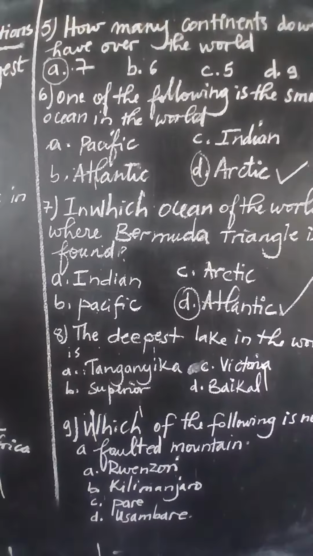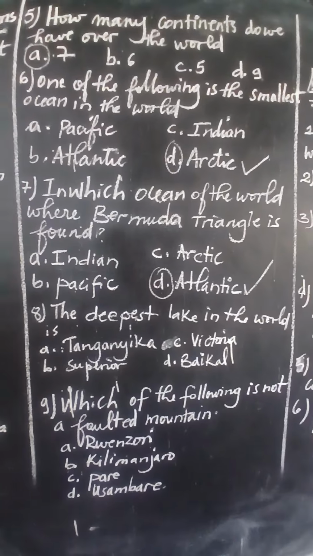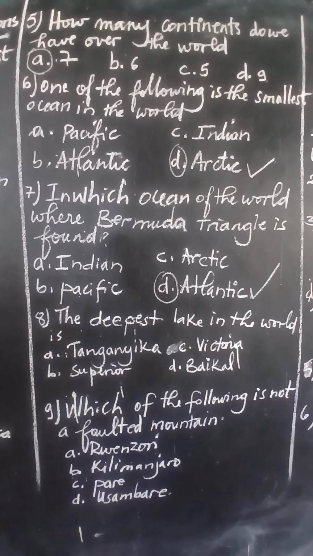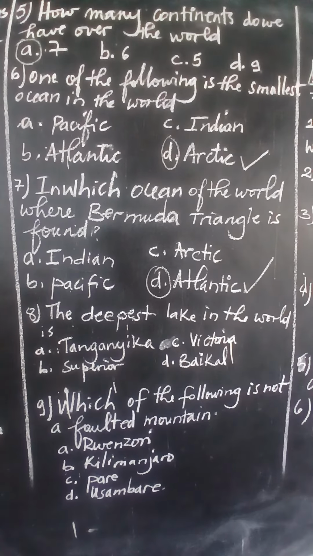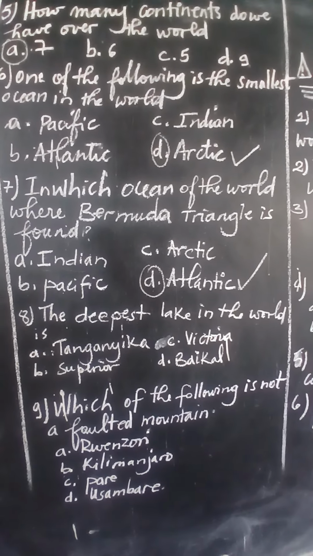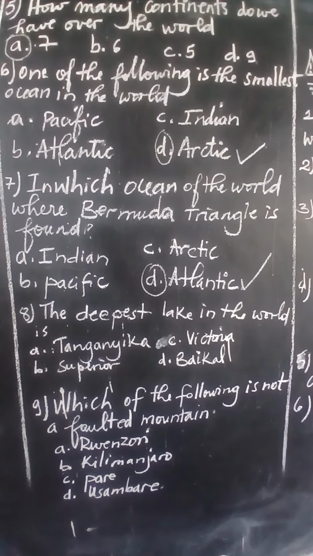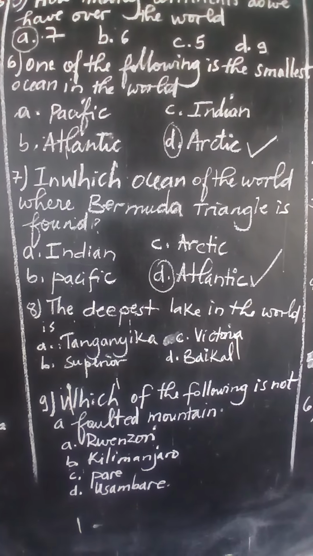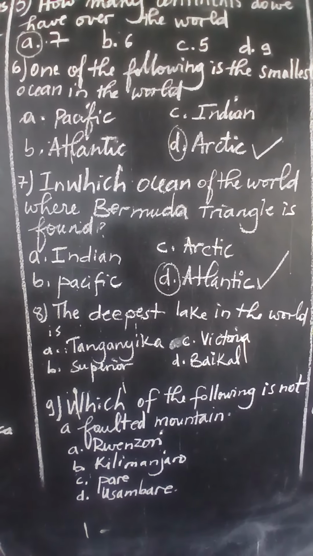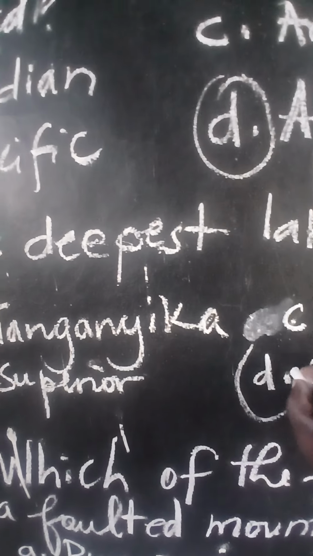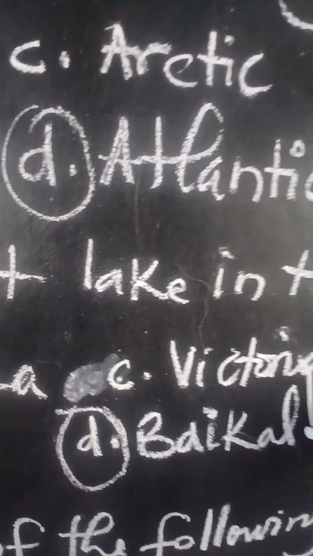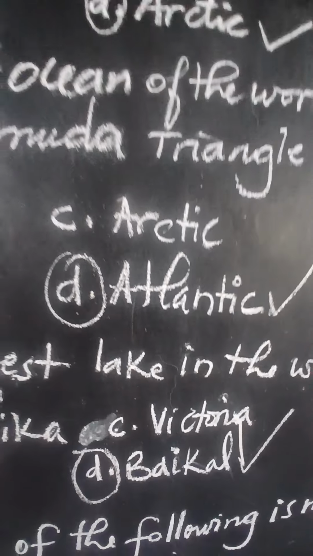Let's go to question number 8. The deepest lake in the world is: A, Tanganyika, B, Superior, C, Victoria, D, Baikal. So the deepest lake over the world is Lake Baikal.